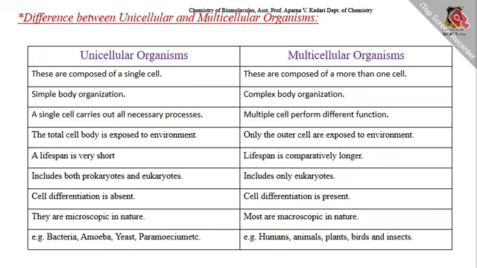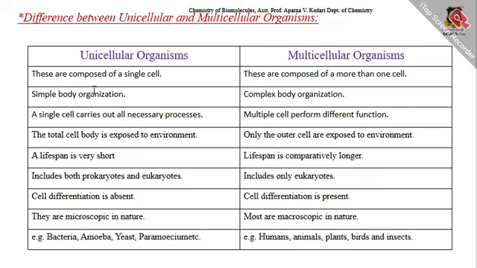A single cell carries out all necessary processes, while in multicellular organisms multiple cells perform different functions. In unicellular organisms the total cell body is exposed to the environment, while in multicellular organisms only the outer cells are exposed to the environment. The lifespan of unicellular organisms is very short, while the lifespan of multicellular organisms is comparatively longer.